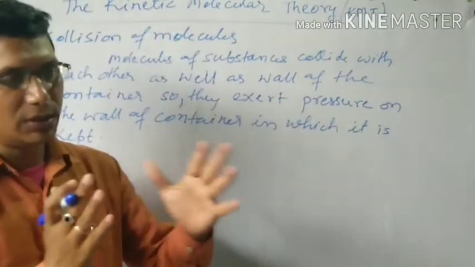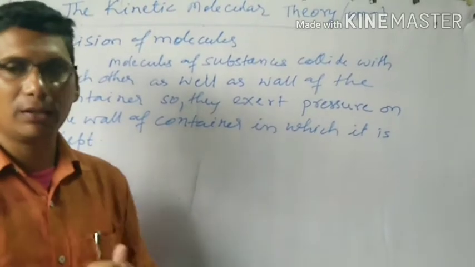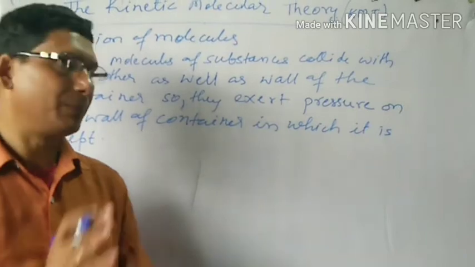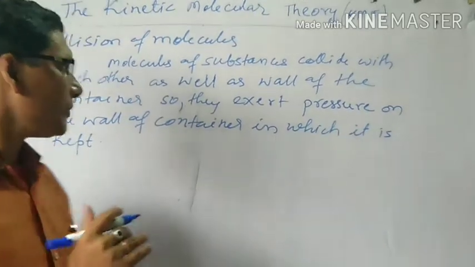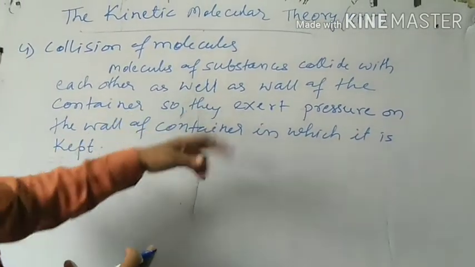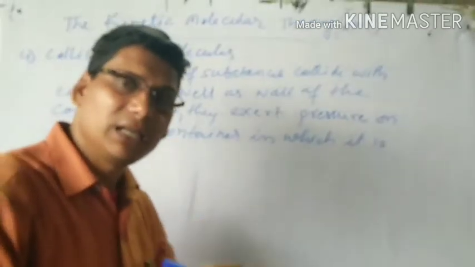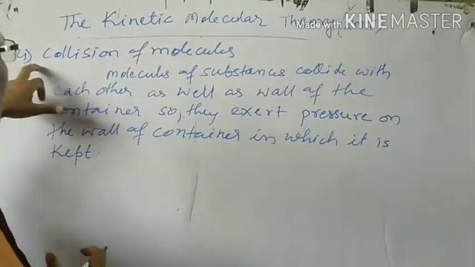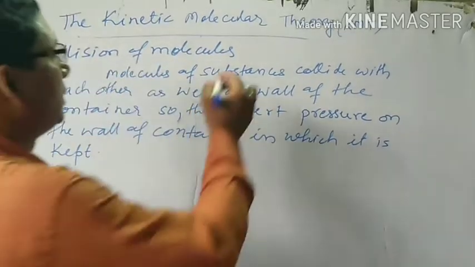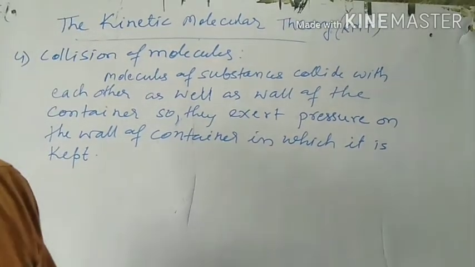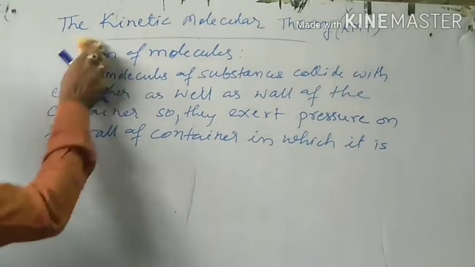So the molecules in this matter collide with each other, as well as with the wall of the container in which it is kept. Okay? And because of this, they exert a pressure on the wall of the container. So this is the fourth postulate, collision of molecules in the states of matter. Next postulate is movement of molecules and kinetic energy.